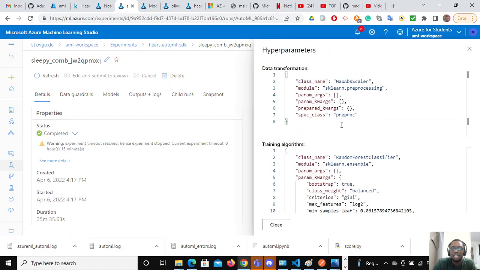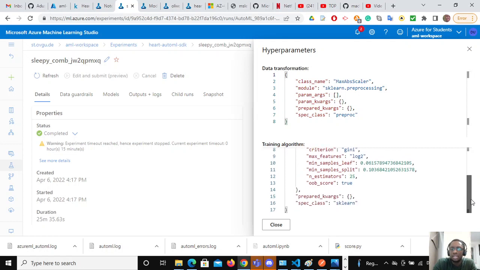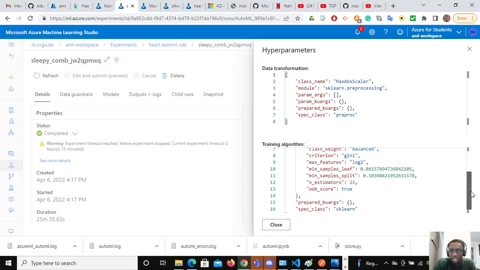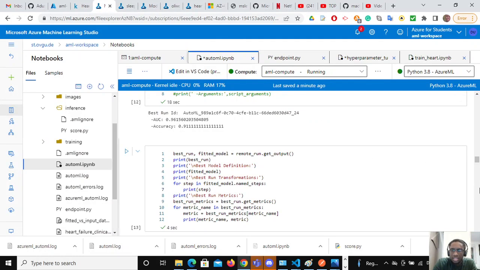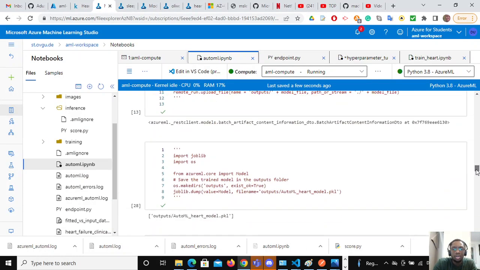What are the hyperparameters for this random forest? Here, AutoML uses MaxAbsScaler as a preprocessing step, and from there, it uses several hyperparameters, for example max features, the Gini criterion, and number of estimators 25, and so on. So after this, I have to register the model.